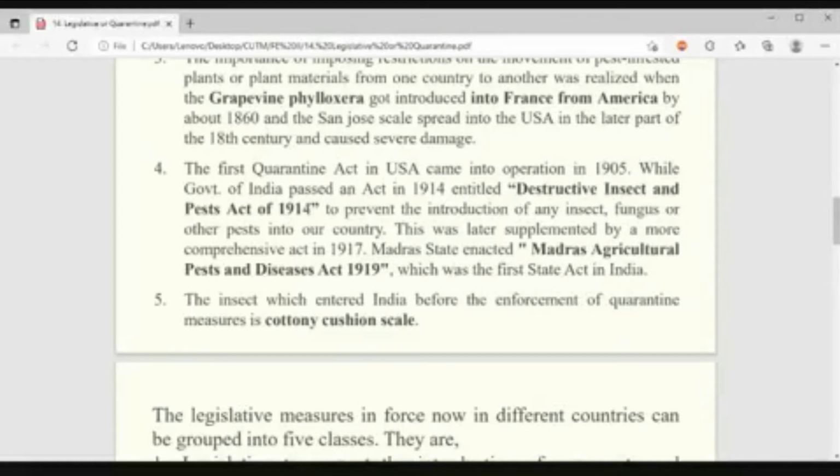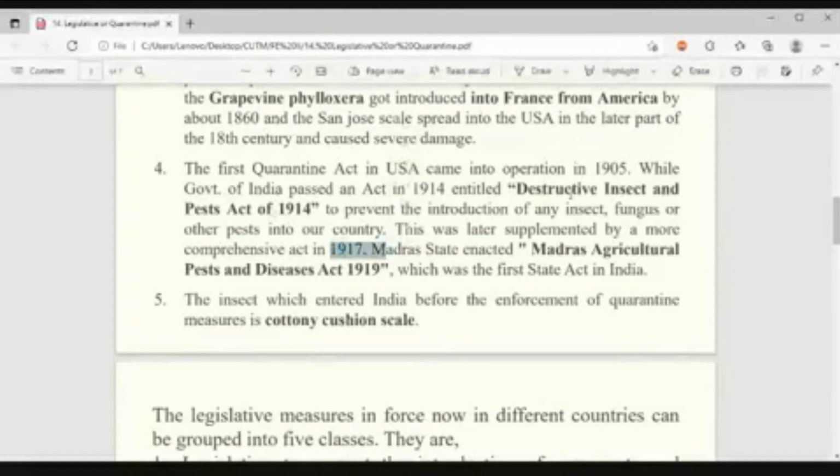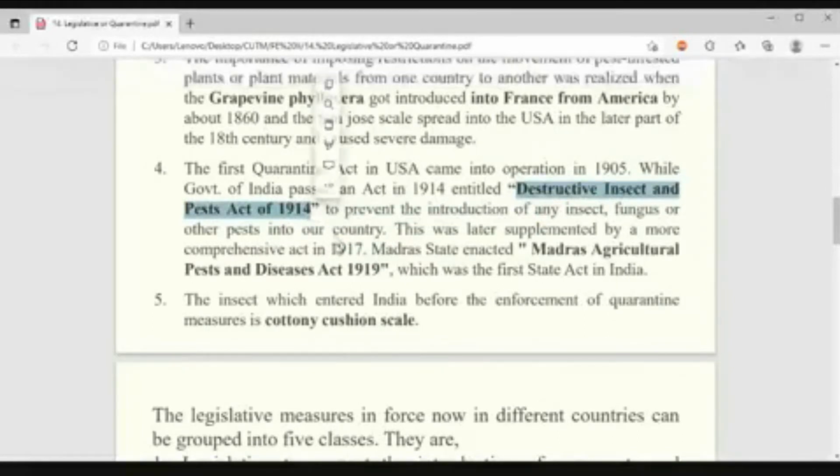This prevents the introduction of fungus, insects, diseases, whatever. This was later supplemented by a more comprehensive act in 1917. That means it is re-established or a new rule has been added. This is not important. Only this one is important. The abbreviation may come in the exam, or it may come as which is the first Quarantine Act in India. Like this, it may come. In which year also it may come.